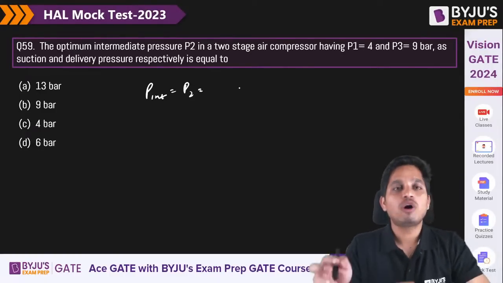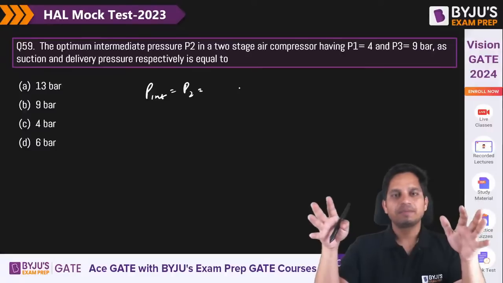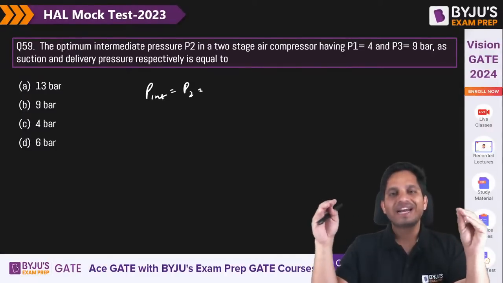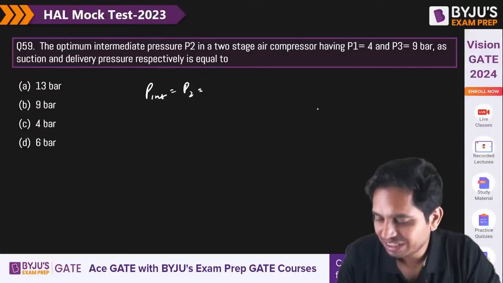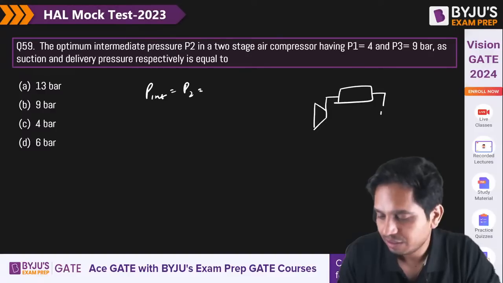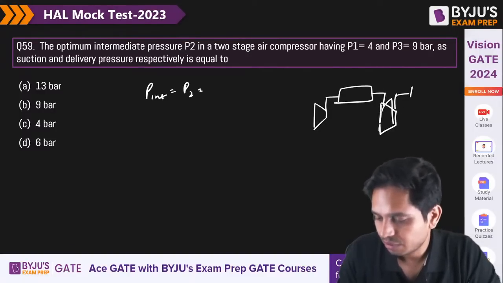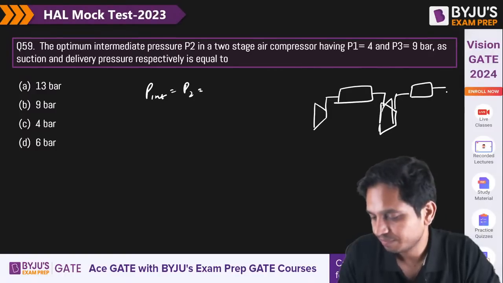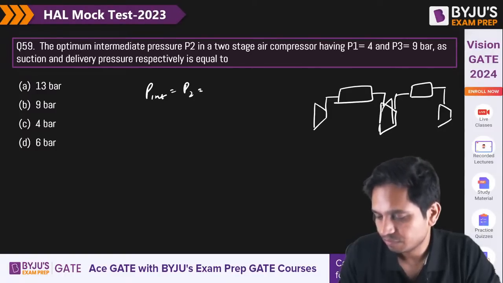How can I find out the optimum intermediate pressure in a two-stage air compressor, with compressor, intercooling, compressor?